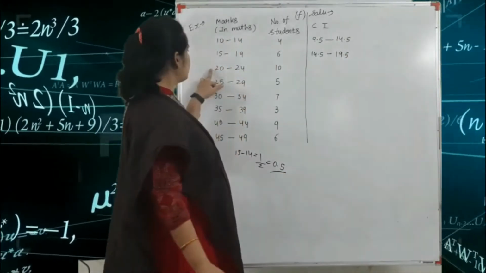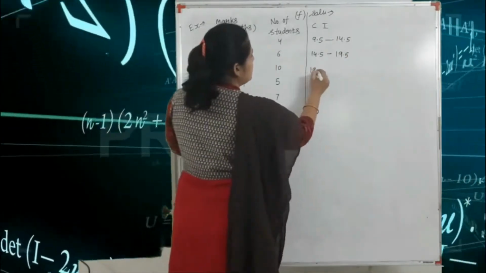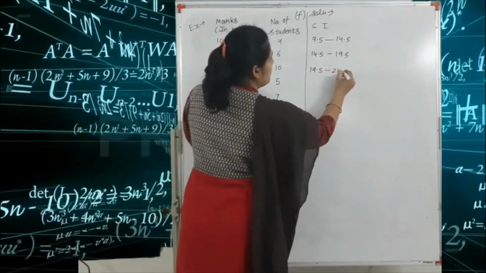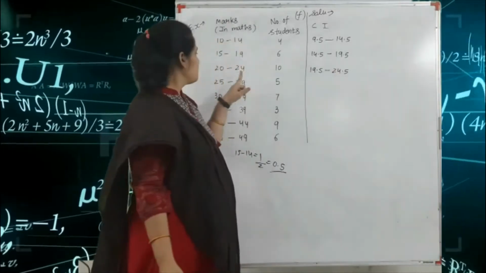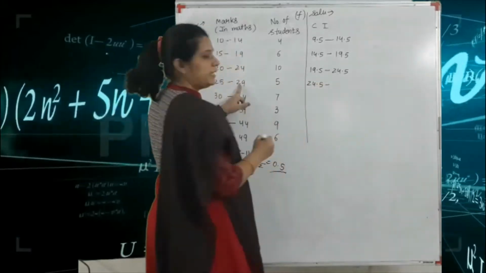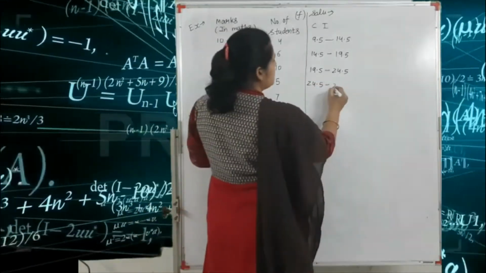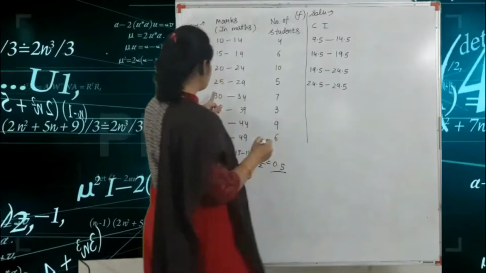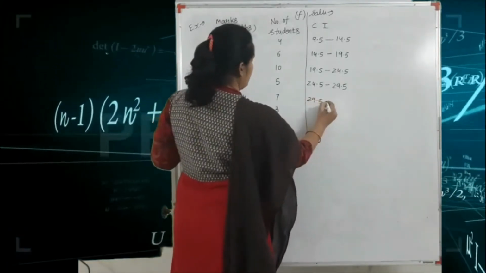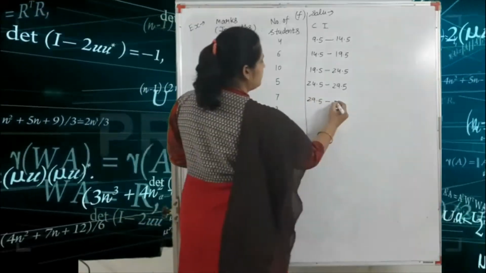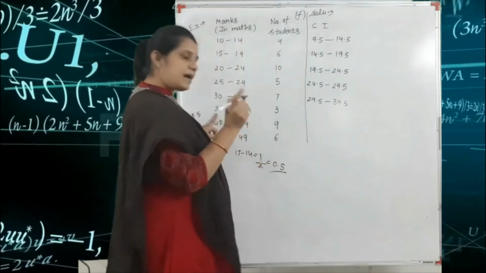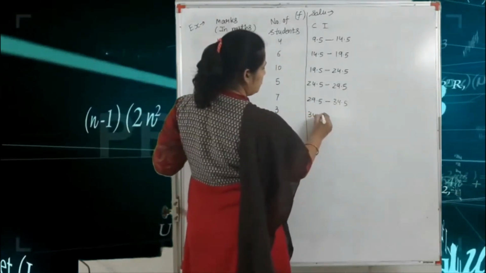Got it? 20 minus 0.5, that means 19.5, minus 24 plus 0.5, so 24.5. Okay, 25 minus 0.5, that means 24.5, and 29 plus 0.5, so 29.5. Next one is 30 minus 0.5, so 29.5. 34 plus 0.5, so 34.5.